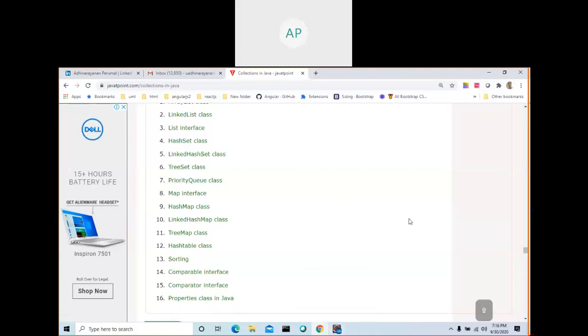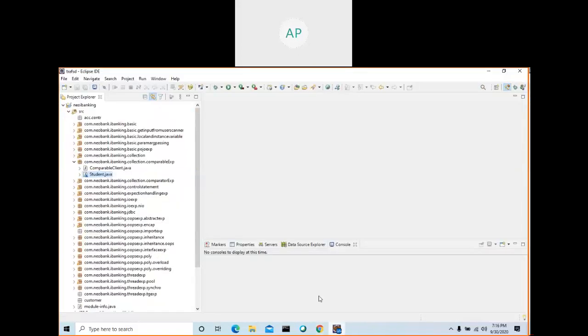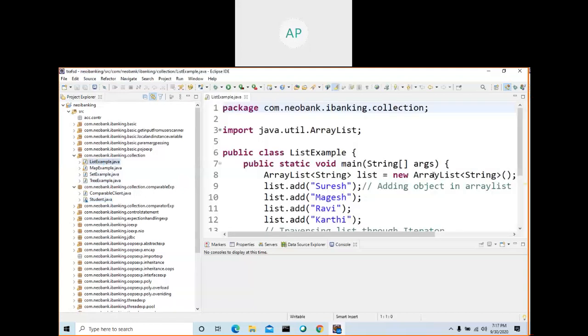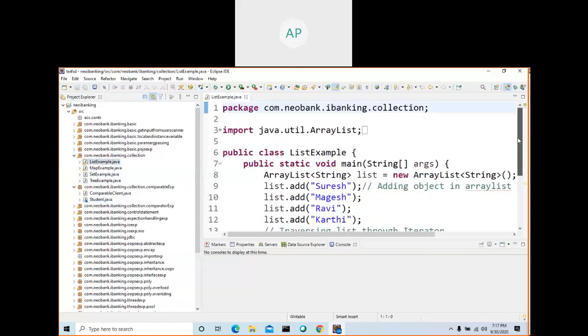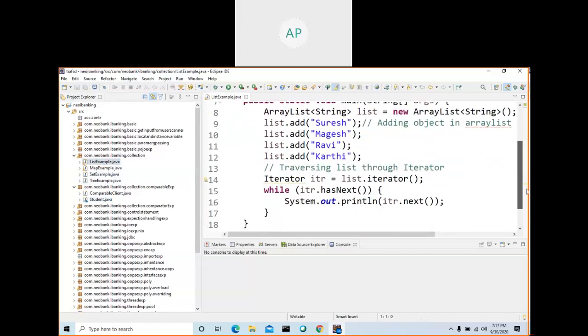So now you have an idea what the main use of collection framework is. I will show my example. Here I have a collection. First we will go with the list. This is the code.